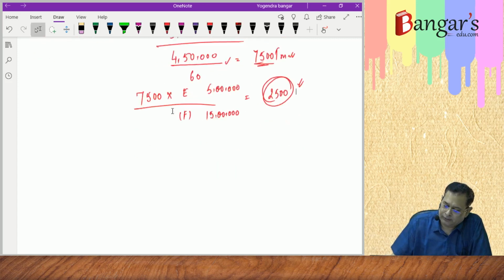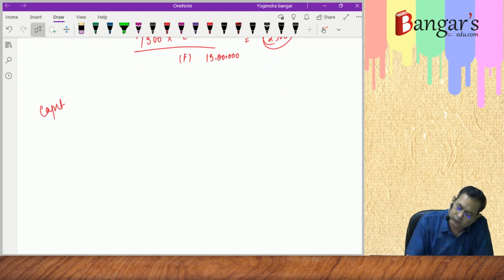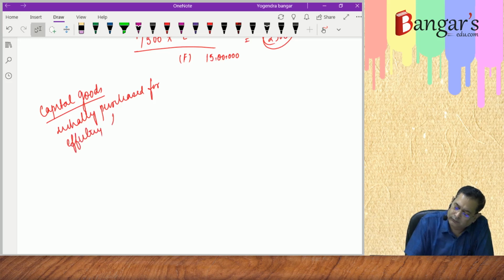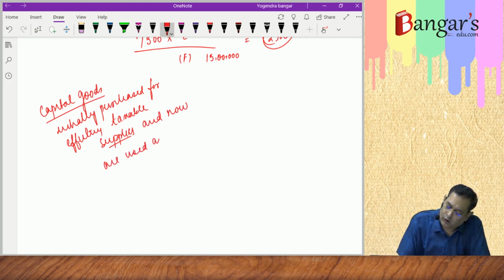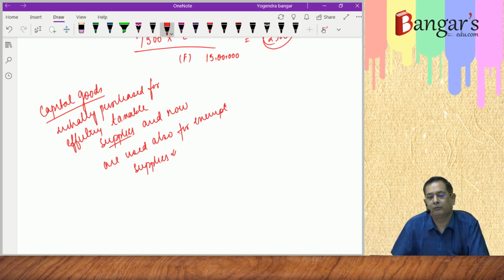Then it may so happen, say, capital goods initially purchased for effecting taxable supplies, and now they are used also for exempt supplies.